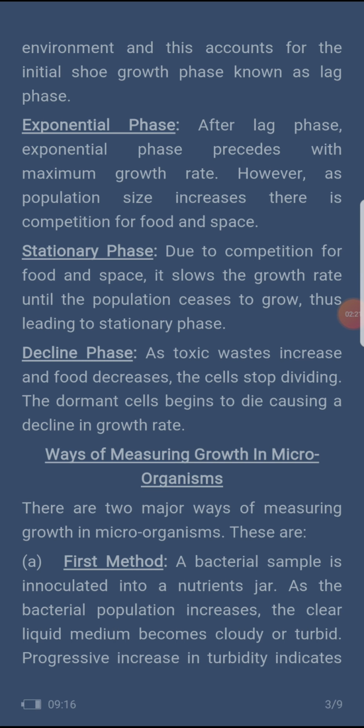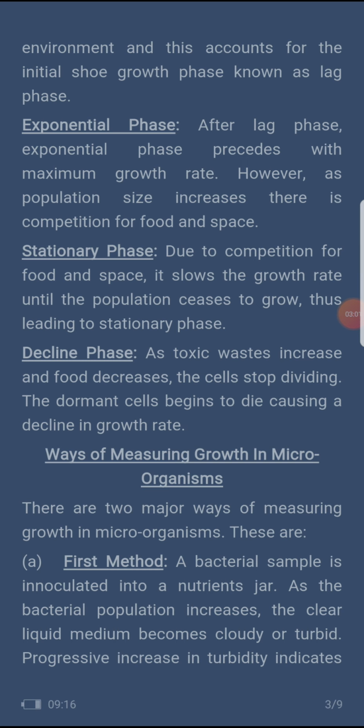Now the exponential phase. After the lag phase, the exponential phase proceeds with maximum growth. At this point, there is an increase. However, as population size increases, there is competition for food and space. When competition for food and space happens, this leads to the stationary phase. It will get to a point where, due to the competition, growth slows down. Because imagine two people eating a bag of rice for a month. Now, when 10 people eat a bag of rice for a month, you see there will be a difference.